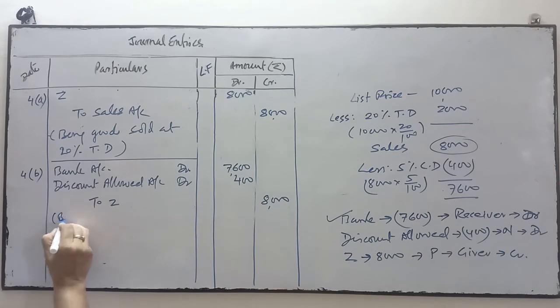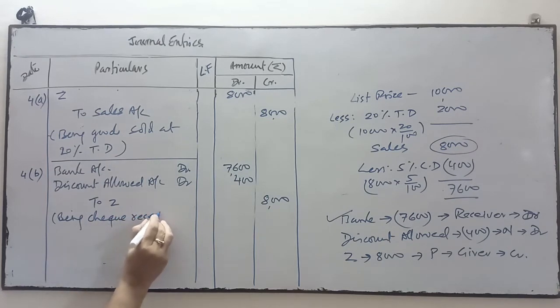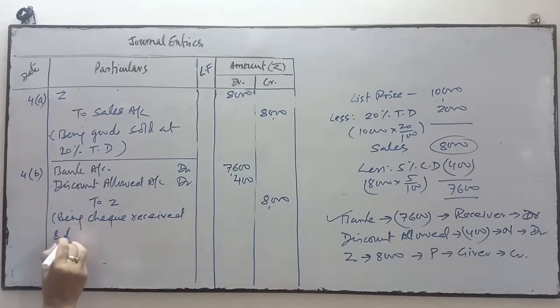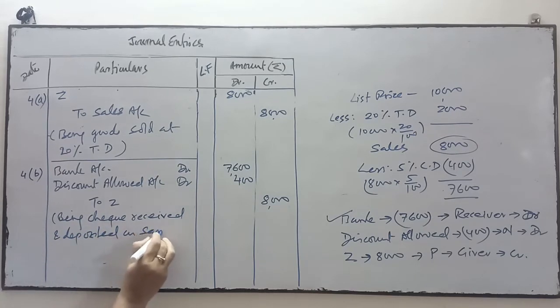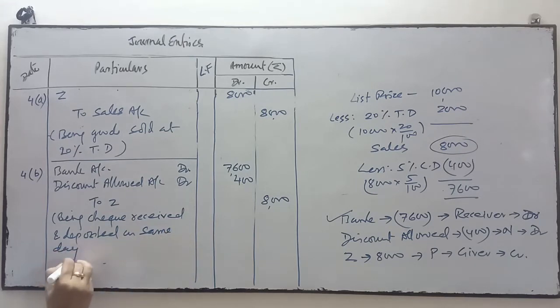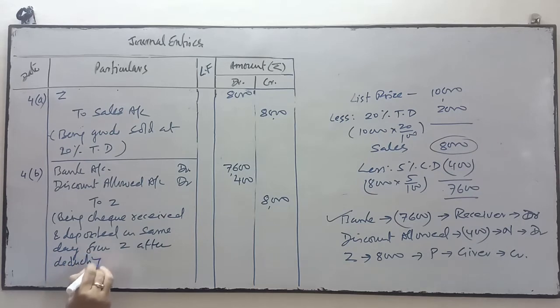What will we write in the narration? Being check received and deposited on the same day from Z after deduction of 5% cash discount.